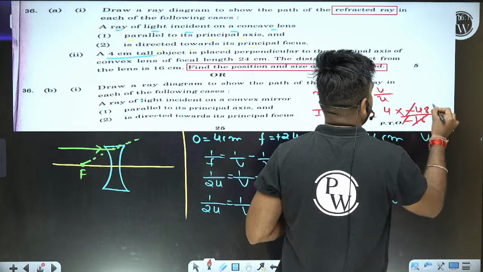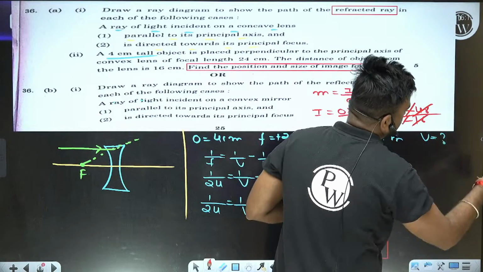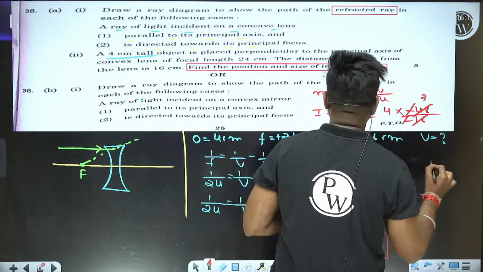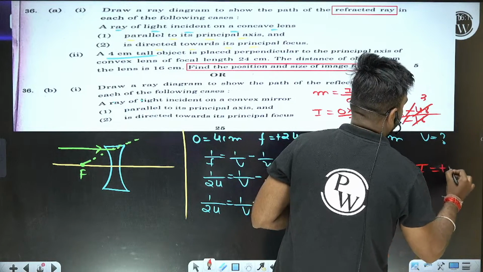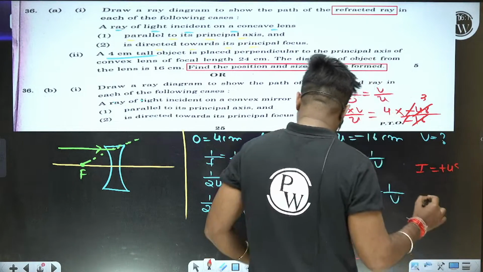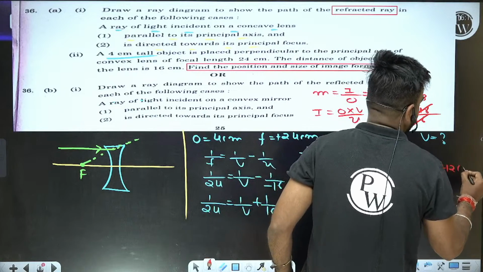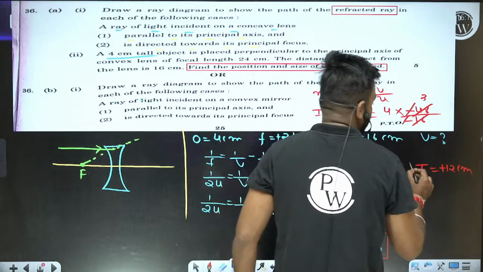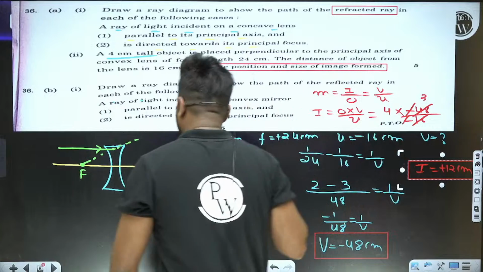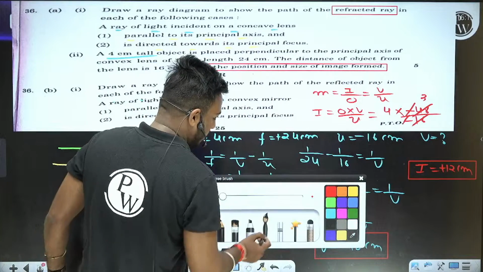Minus and minus eliminate. 16 2s are 32, 16 3s are 48, and the size of image is plus 12 centimeter. The image formed here is virtual because